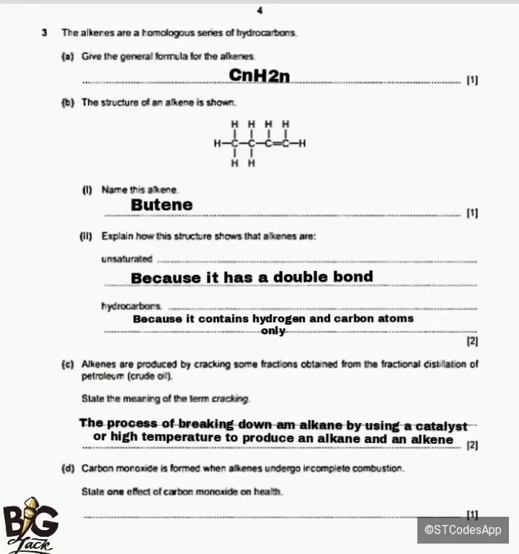As for D, it says carbon monoxide is formed when alkenes undergo incomplete combustion. State one effect of carbon monoxide on health. Carbon monoxide causes lung cancer. This question was talking about combustion of alkenes.